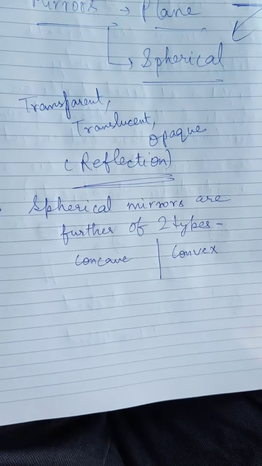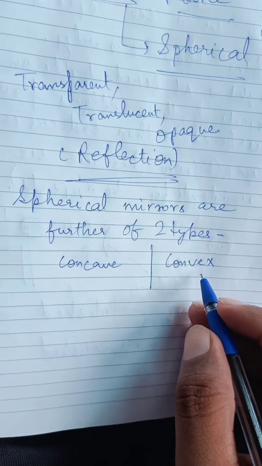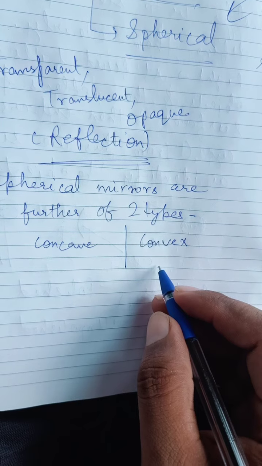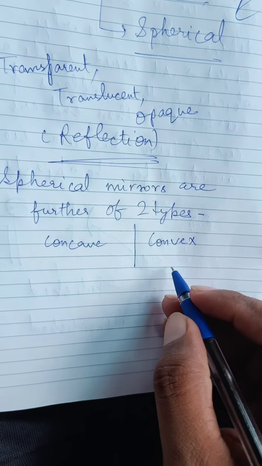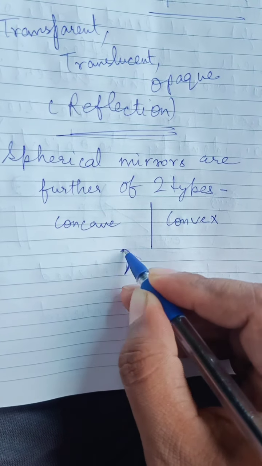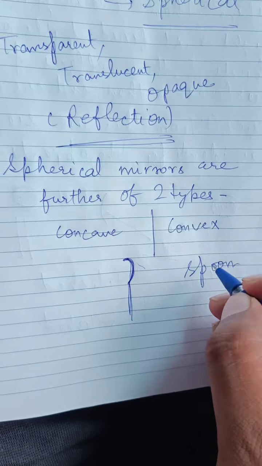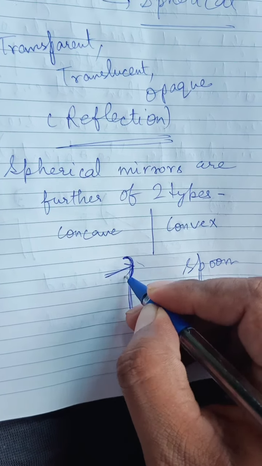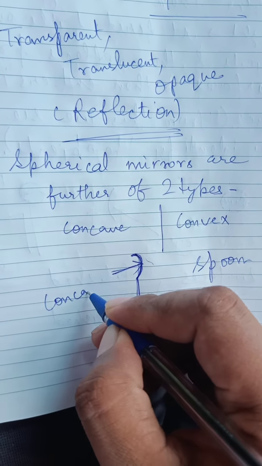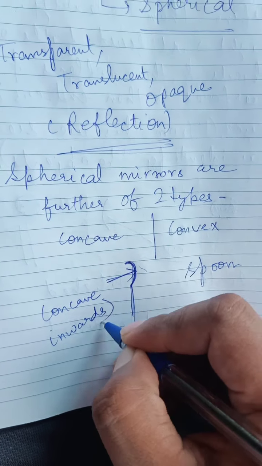You will also go through a number of applications of these concave and convex mirrors. Now, how do we remember concave or convex? Take the example of a spoon. The inner surface is known as concave, it is inwards.